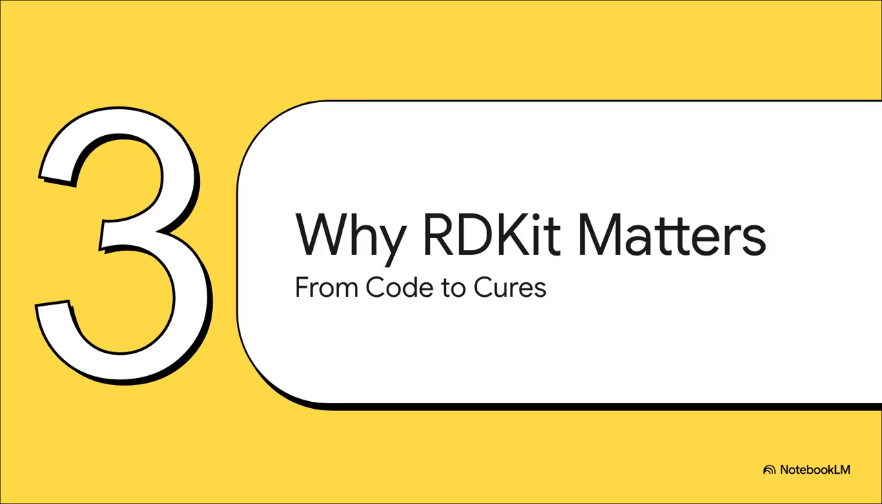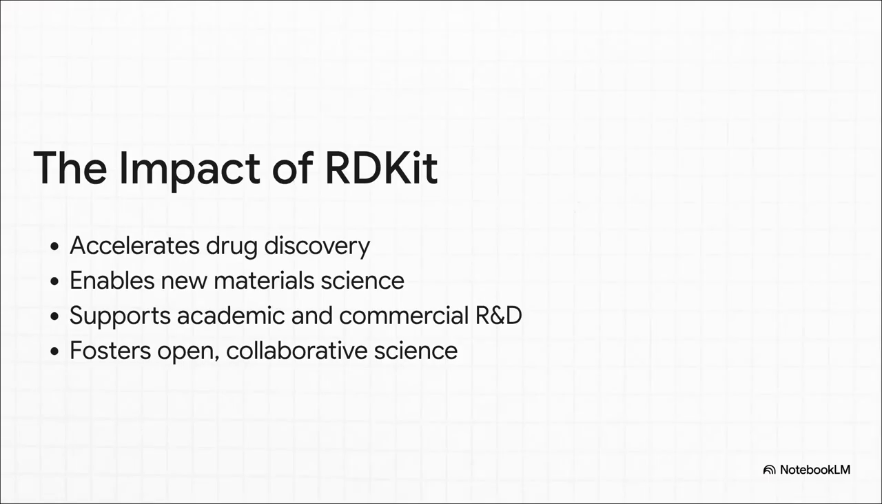Okay, so let's pull back for a second. We've been in the weeds with the technical stuff, but what's the big picture here? What's the real-world impact? Why does a tool like RDKit actually matter? Well, the impact is just immense. Because RDKit makes these powerful tools available to everyone, it accelerates research everywhere. It makes the hunt for new medicines faster, it helps scientists design brand new materials, and because it's open source, it's not just for big pharma. It's for university labs, for startups, for everyone. It really helps create this global, collaborative scientific community.